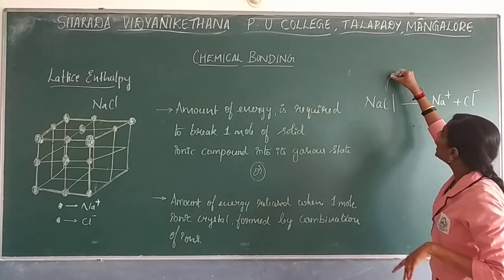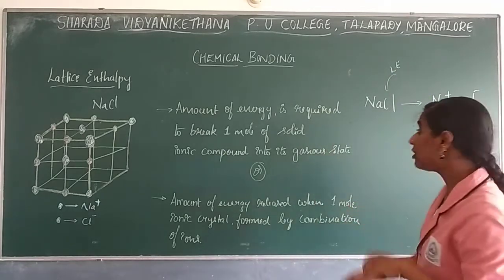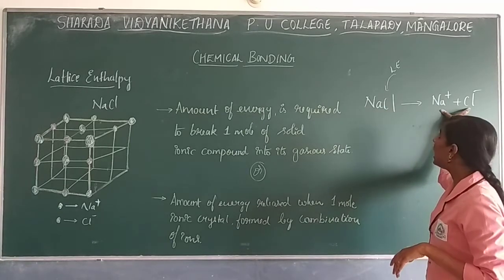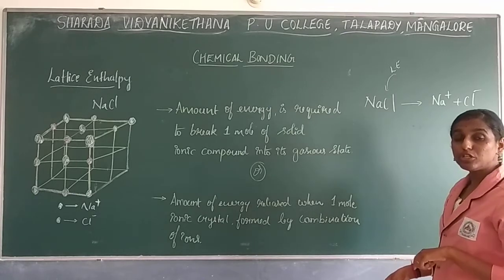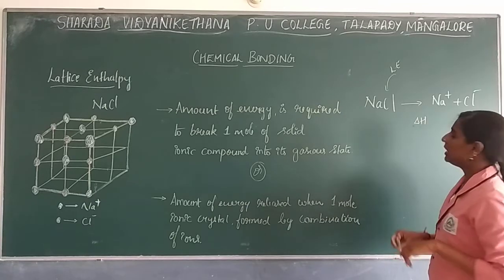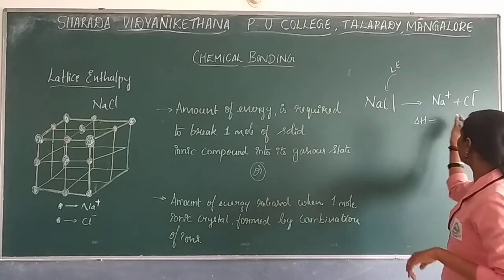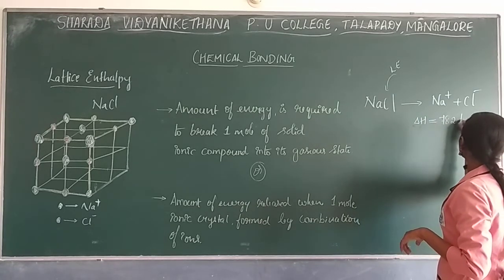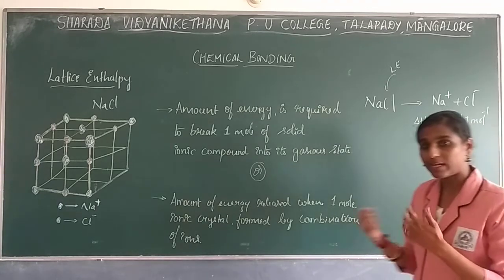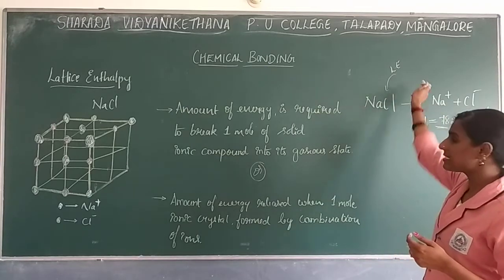How much energy you are giving to break the bond to form the respective ions will be considered as lattice enthalpy, measured in kilojoule per mole. So here, the energy required to break the bond is 782 kilojoule per mole. This is the amount of energy required to break the bonds in 1 mole of this lattice, considered as lattice enthalpy.